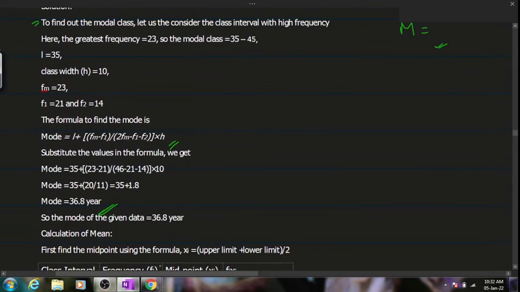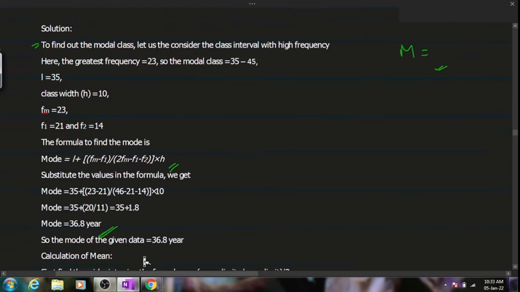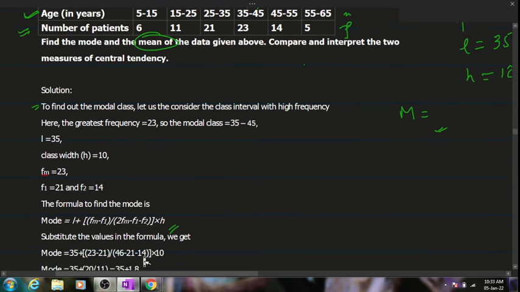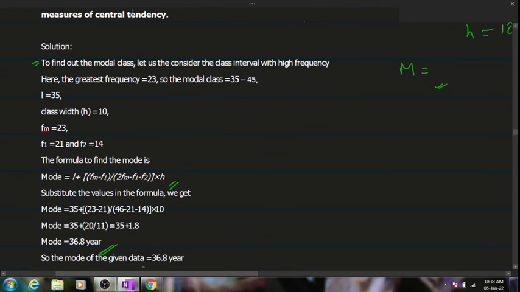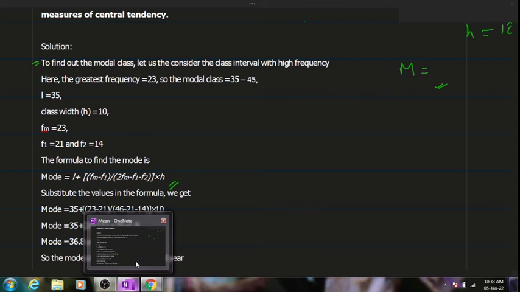So chalo, hurry up. You can use any of the methods which you feel is okay for you. The values over here are very small, so you can directly go for the direct method. I don't think you have to jump into another method. However, a step deviation method also you can use. Hurry up, boys, calculate and tell me what the mean is.